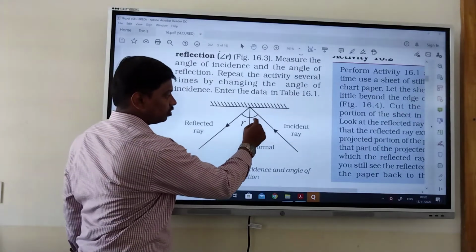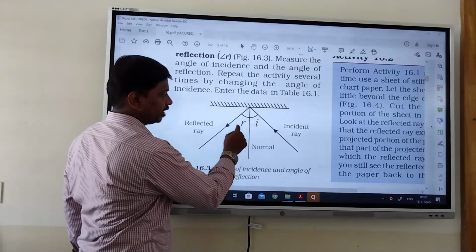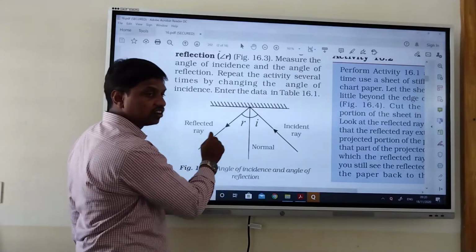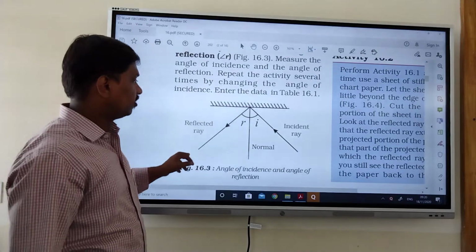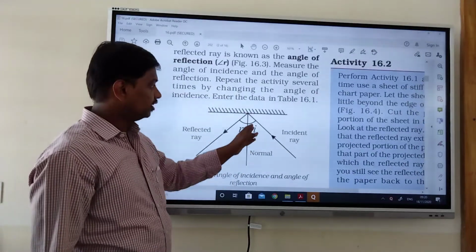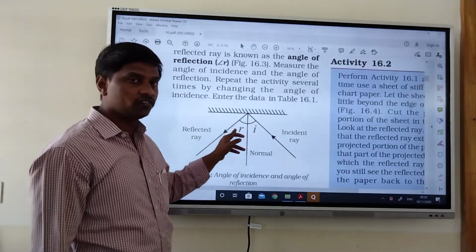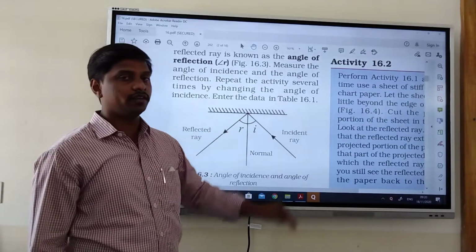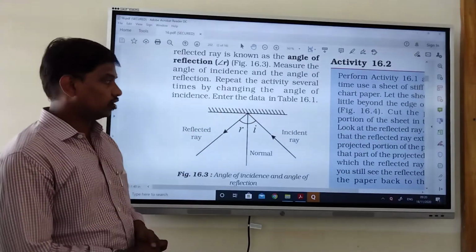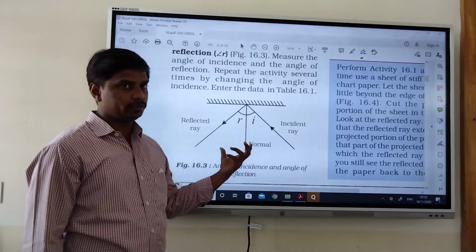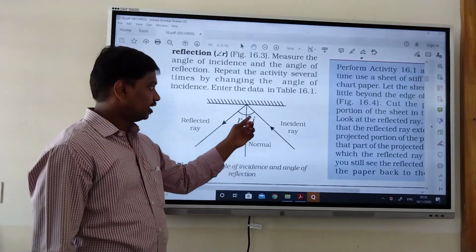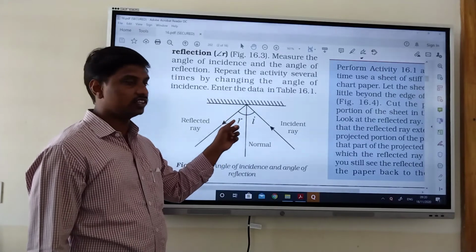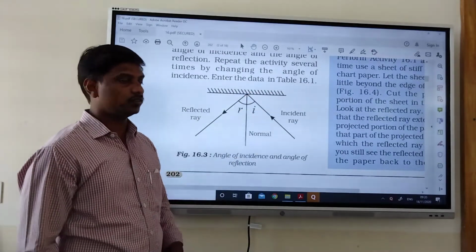This angle is known as the angle of incidence, and this angle is known as the angle of reflection. So: incident ray, reflected ray, normal, angle of incidence, angle of reflection, and the mirror. I think you have clearly understood this concept.